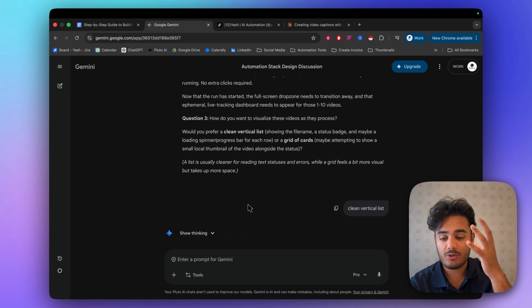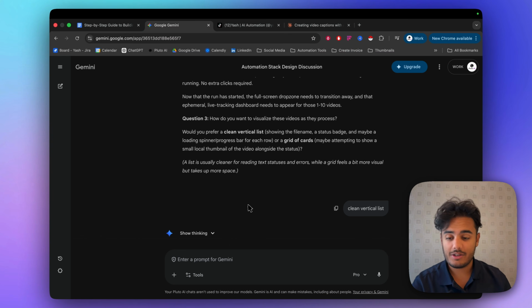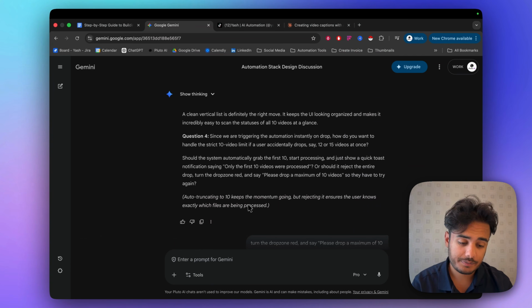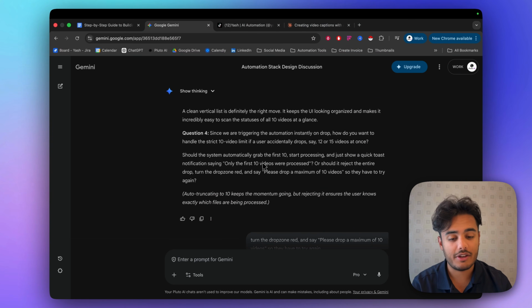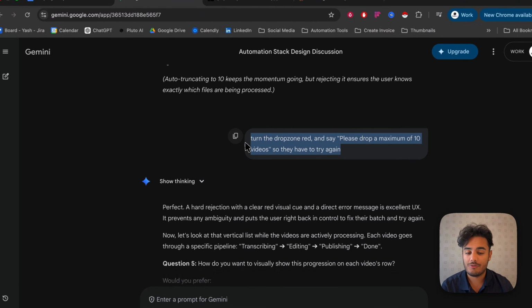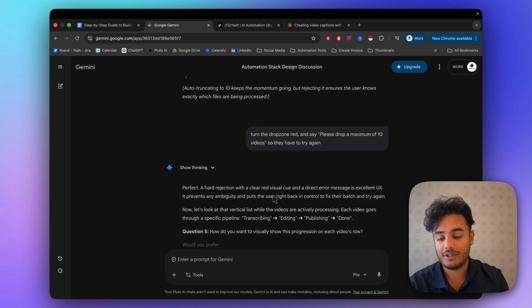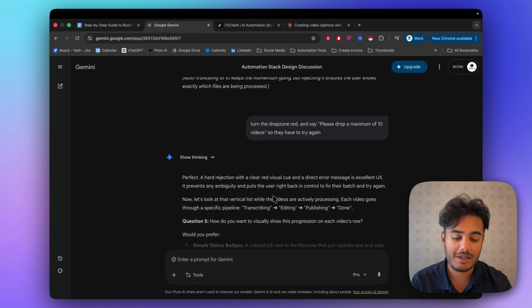And then it asked, how do you want the videos to show up in the dashboard? I just want them like in a line by line kind of item rather than in any other way. I just want to see them all in a row. And then say we upload more than 10 videos, for example, what should it do? And I said I wanted to turn the drop zone red rather than doing anything else. So it just says error, you cannot do it. And the whole thing's gone red, and it says please only upload a maximum of 10 videos.